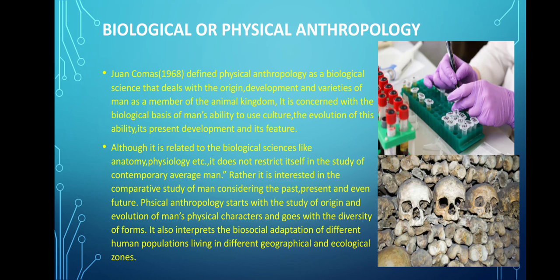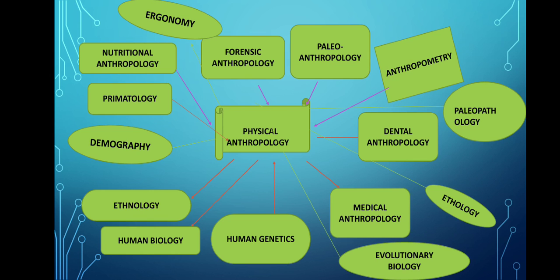And it studies the biological dimensions of human beings, including biological evolution, physical variation between populations, and the biology and behavior of non-human primates. And physical anthropology itself is further divided into many subfields. Now next, physical anthropology is divided into 15 subfields. There are many more, but here I will explain only 15.